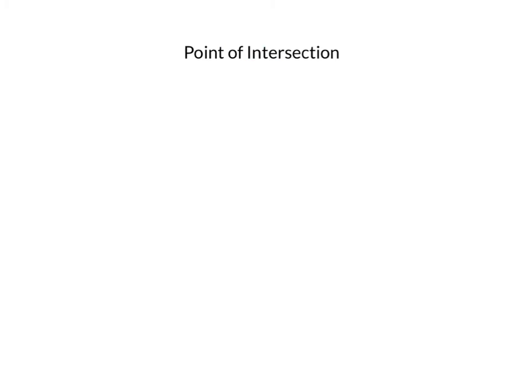Okay, so another new term that we're going to look at is the point of intersection. Now, intersection just means where two things cross. Like for example, in a road, where two roads meet each other, we could call that an intersection. So if we apply this to lines in geometry, we might have two lines. You can call these O and P. Again, we normally use lowercase letters if we're just labeling a line.